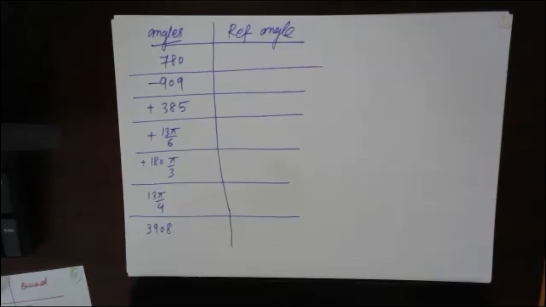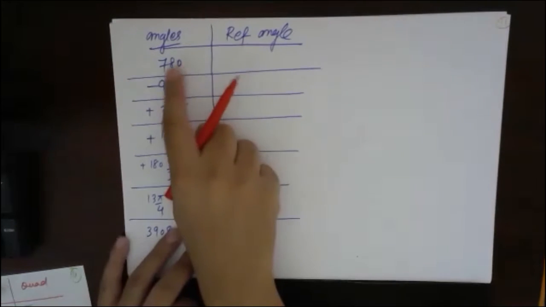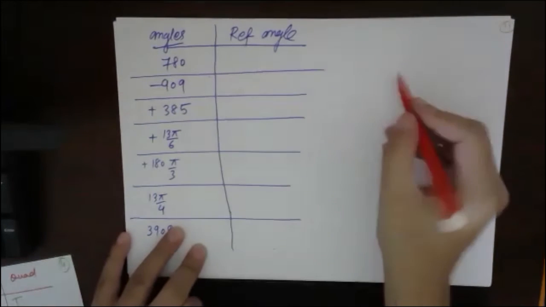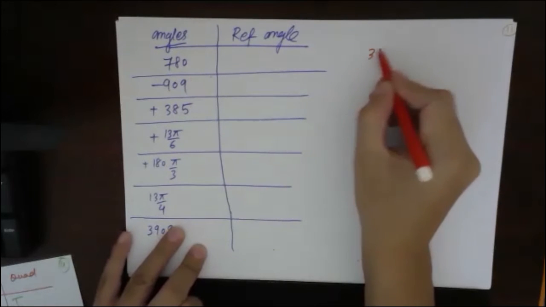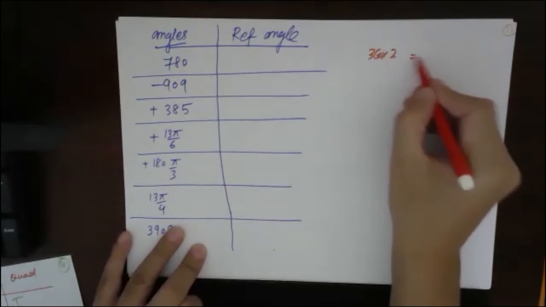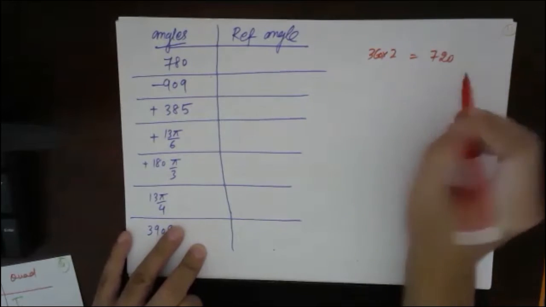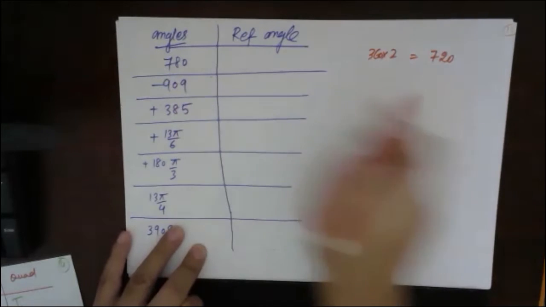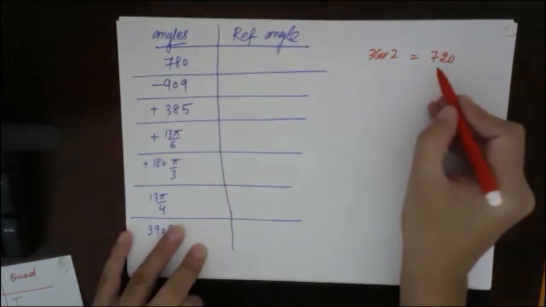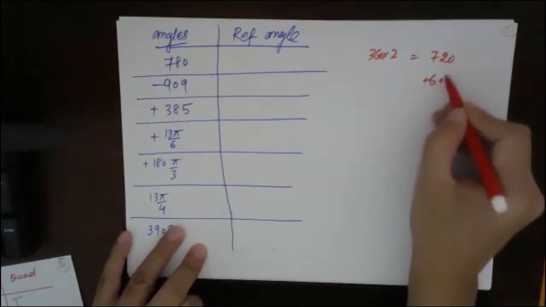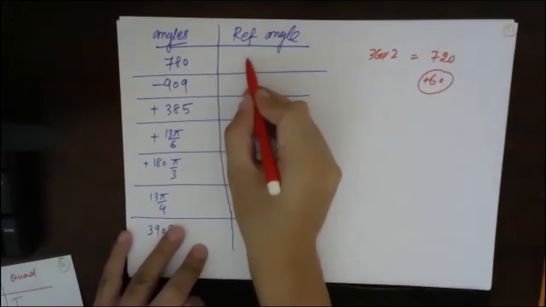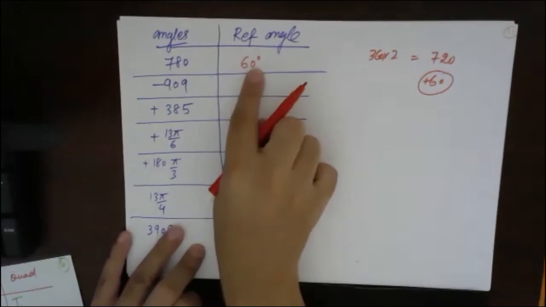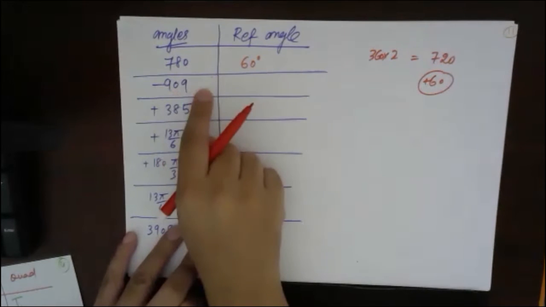Okay, so first 780 means two rotations, means 360 into 2. So 2 rotations means 720. That means how much has it moved more? 780 has moved out of 720, 60 more, right? So that means 2 complete rotations plus 60. So this one is 60 degree. This everybody understood, right?